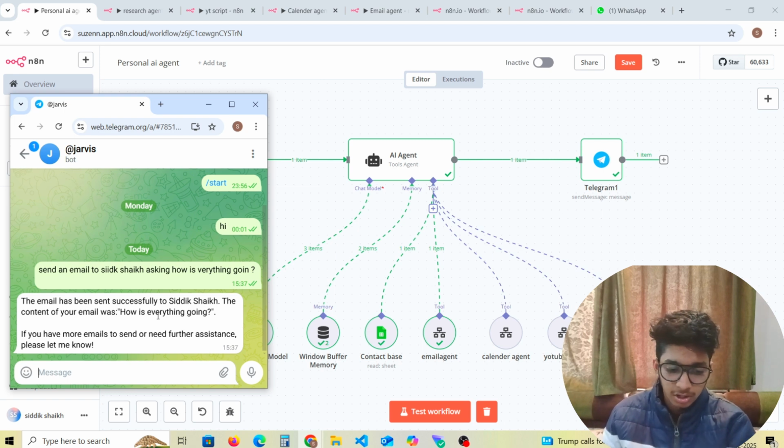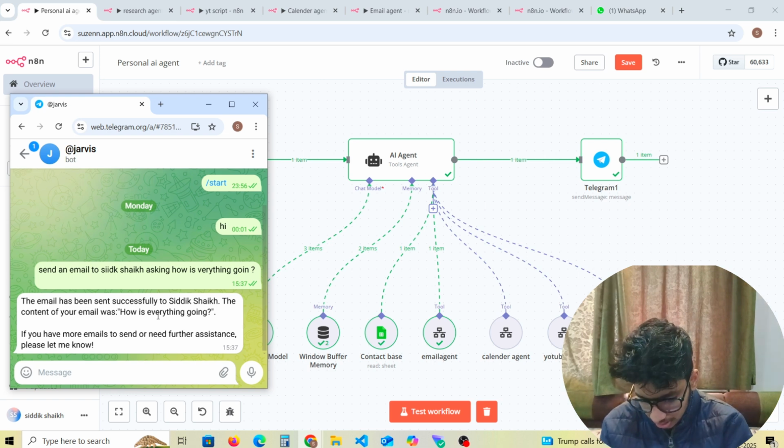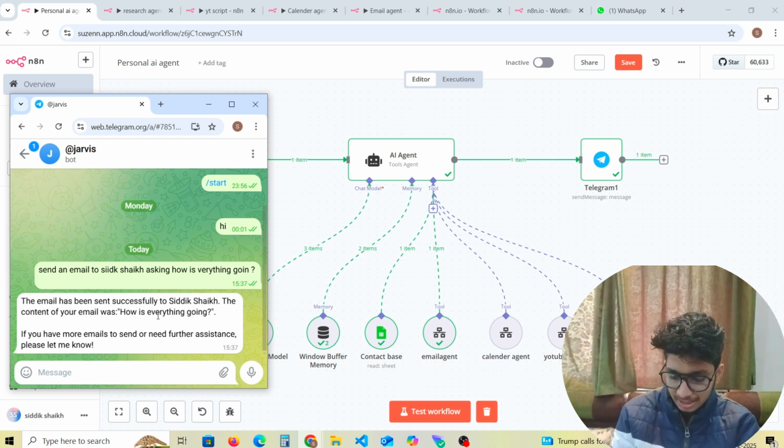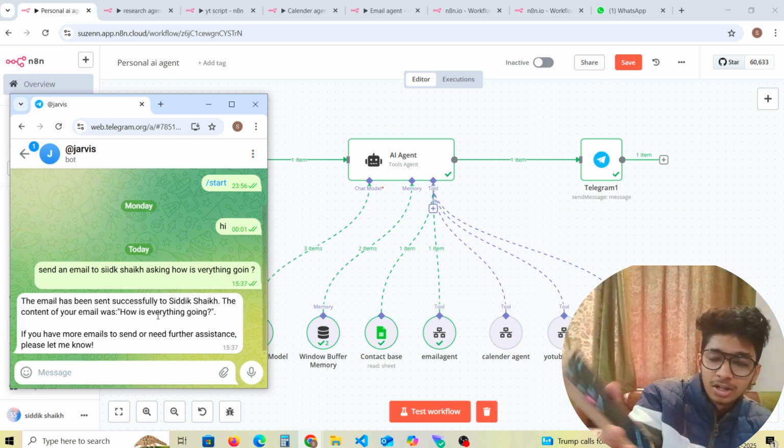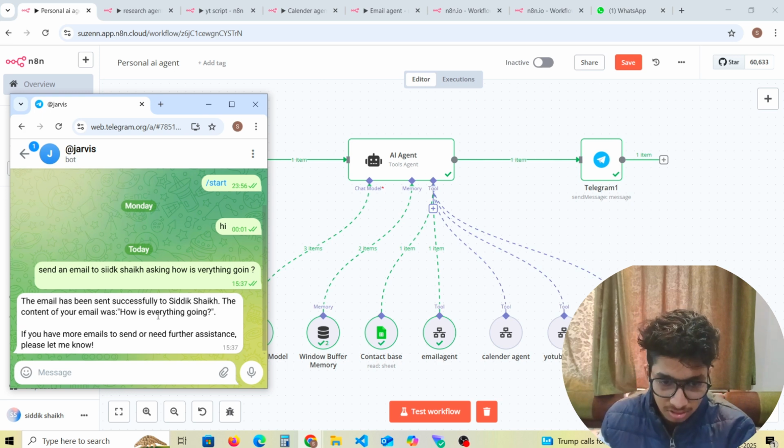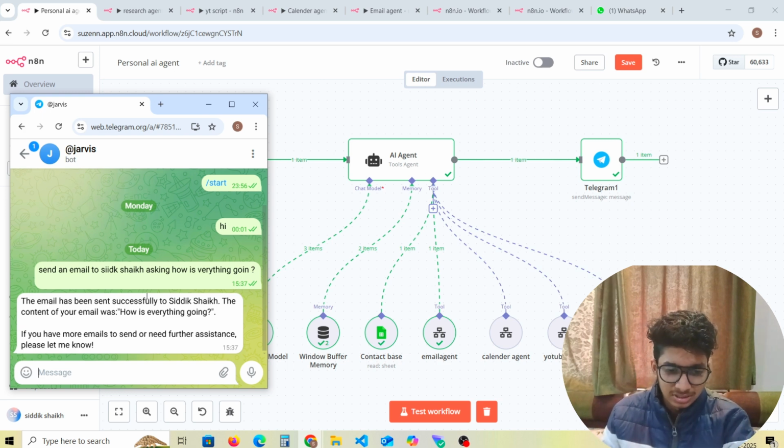So right now I have my phone here and you can clearly see it sends the message, how is everything. I don't know if you can see it or not here, but it's sending the message clearly, right? So it's in the email agents, it has been sent. So let's try another one.